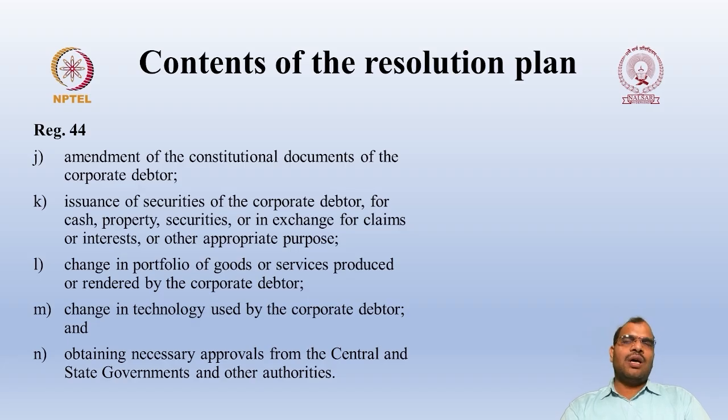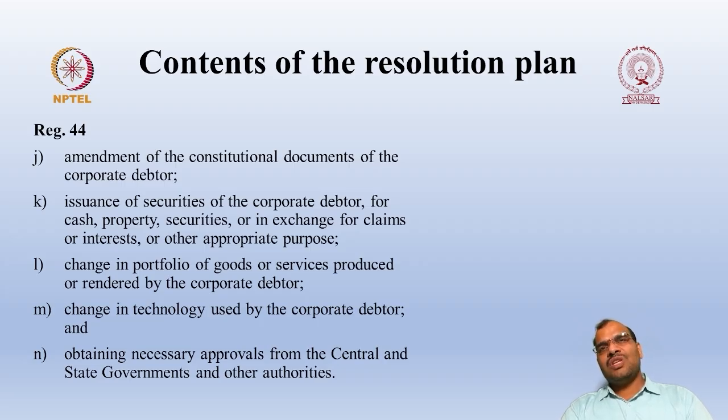Okay. Then obtaining necessary approvals from the central government, state government, and other authorities. But here, as we have already discussed, you have to be very careful. When you are proposing the resolution plan, you are expected to get the approval from the central government and other authorities. So this approval process has to be completed within a period of 1 year. Okay, so once the resolution plan is approved, from that date onwards, within a period of 1 year, you are expected to get the approval from the central government and other authorities.